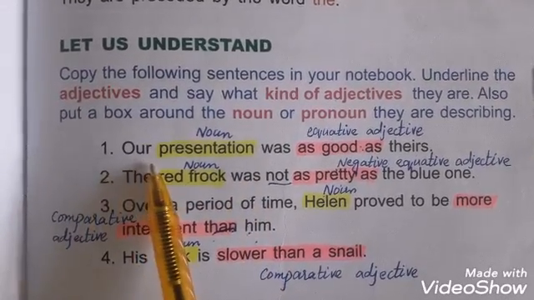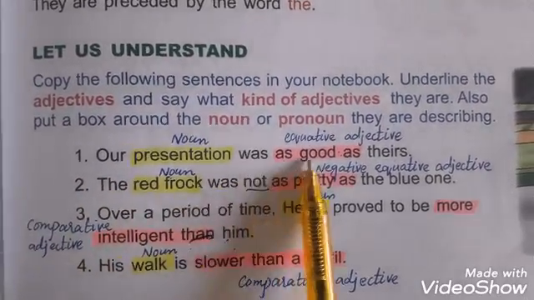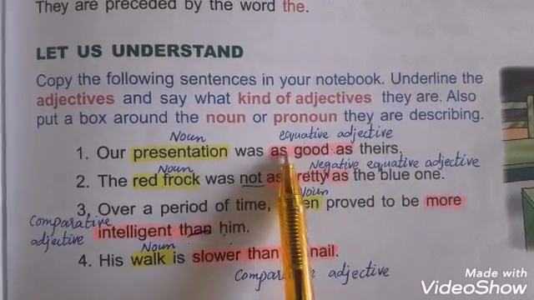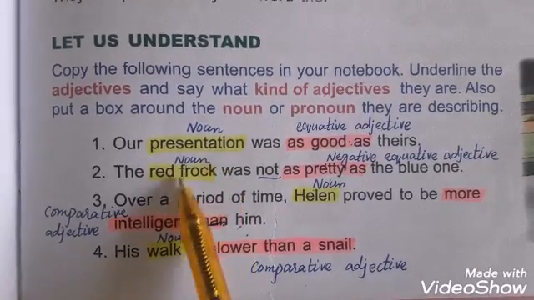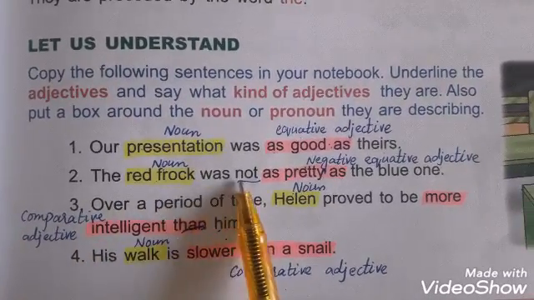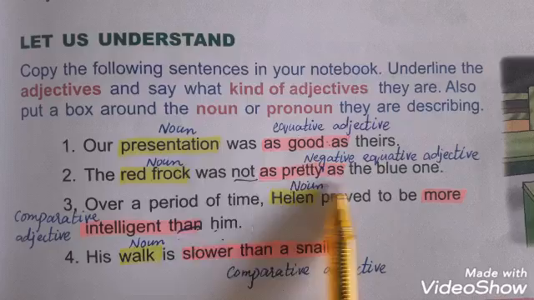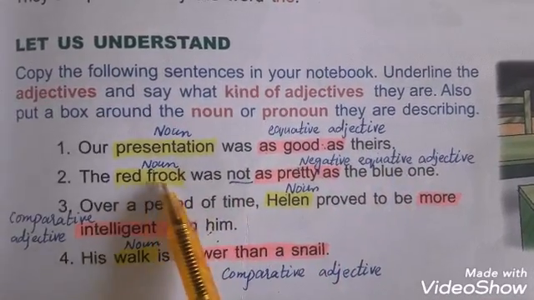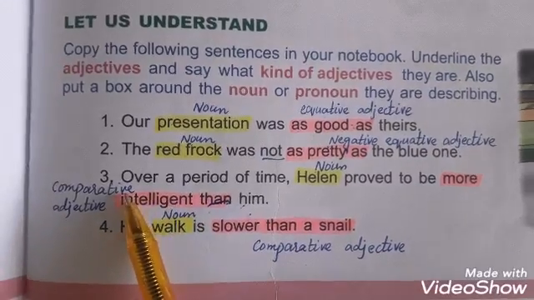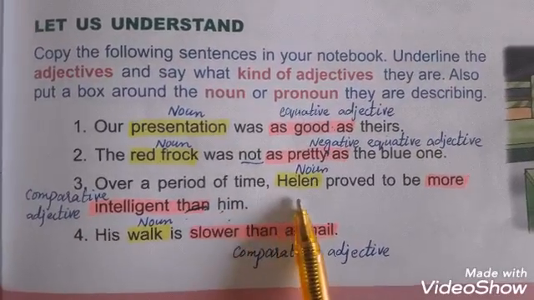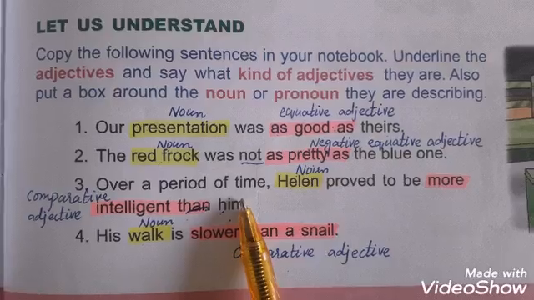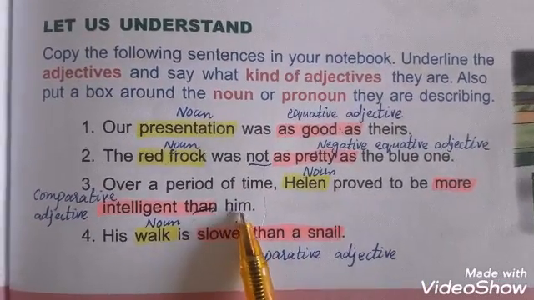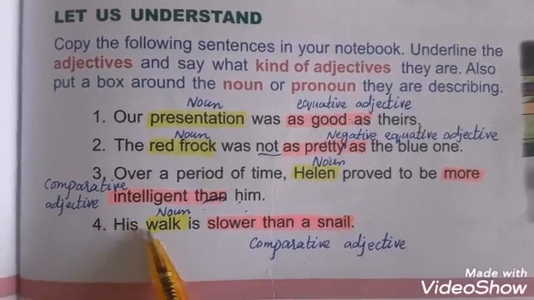Number 1. Our presentation was as good as theirs. Here as good as is equative adjective and presentation is noun. Number 2. The red frog was not as pretty as the blue one. As pretty as is negative equative adjective and red frog is noun. Number 3. Over a period of time, Helen proved to be more intelligent than him. Helen is noun here and more intelligent than him is comparative adjective.